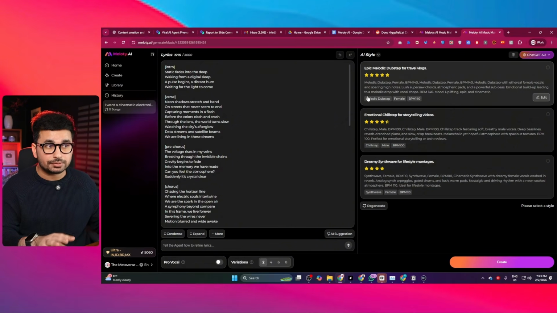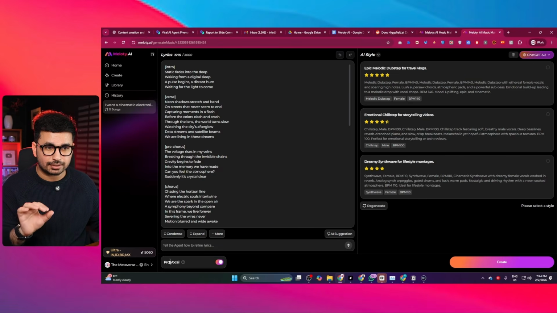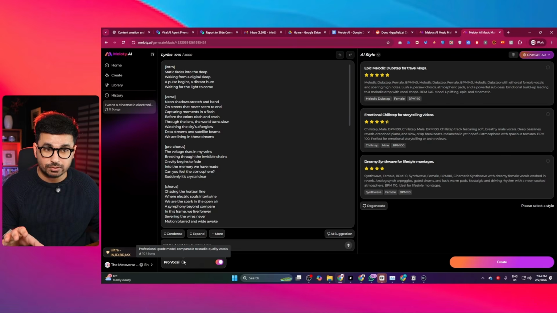Again, you got all of this control before generation, not after generation. Now for the final step before generating, I'm going to select this Pro Vocal mode. If I just click on this, you can see I have already selected this Pro Vocal mode. This will be a professional grade model comparable to studio quality vocals. This is their more professional and powerful music model designed for better vocal texture and clarity.